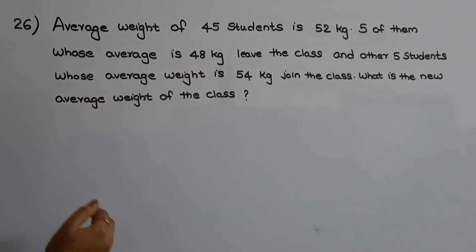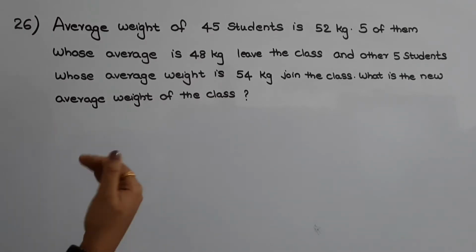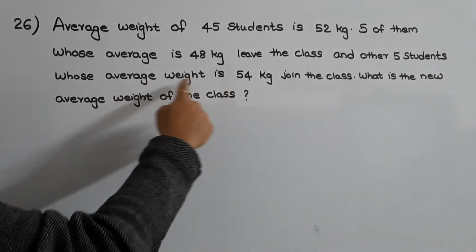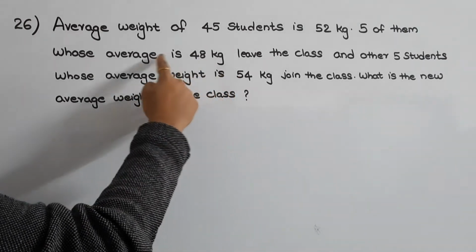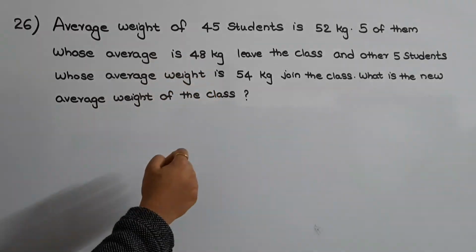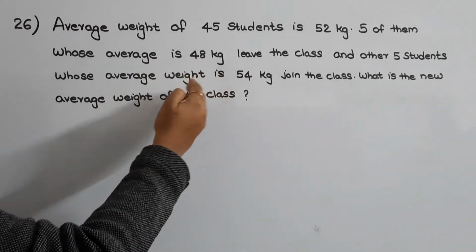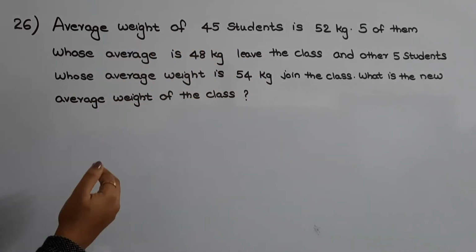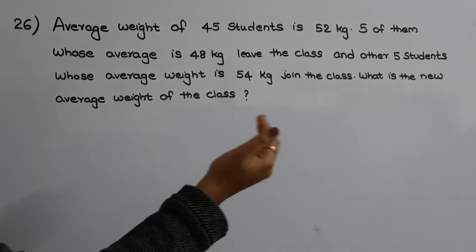In order to find the new average weight of the class, first we need to find the increase or the decrease in the average weight. Here in the second case the average weight is 54 and in the first case it is 48. So the average weight is more than in the first case, which means there will be an increase in the average weight.